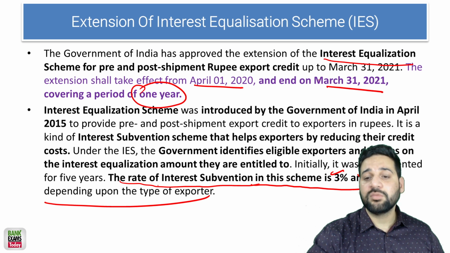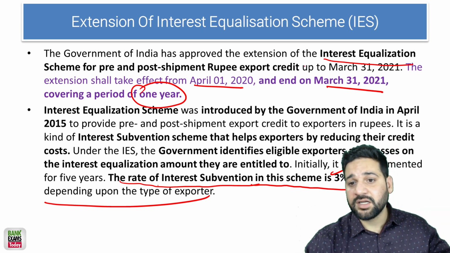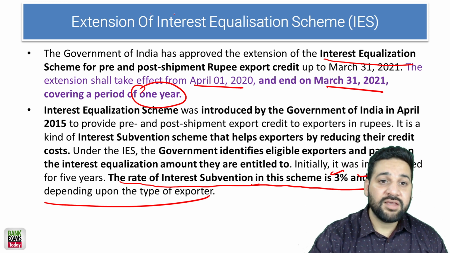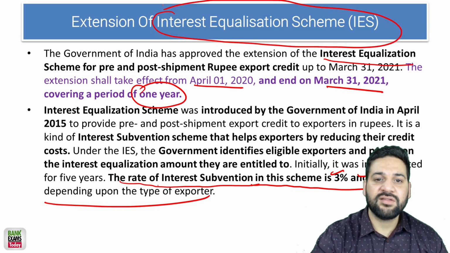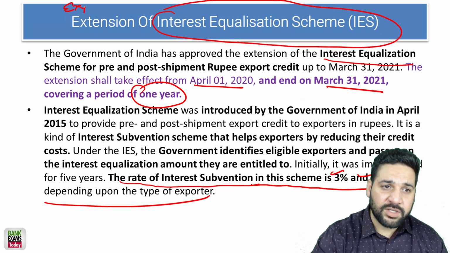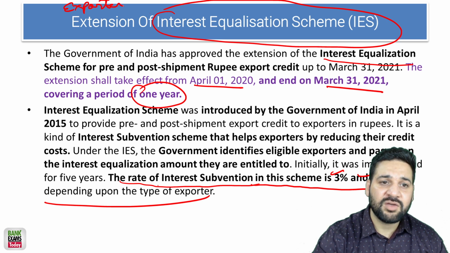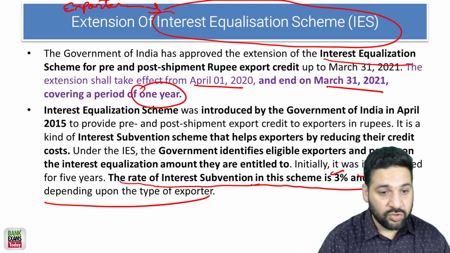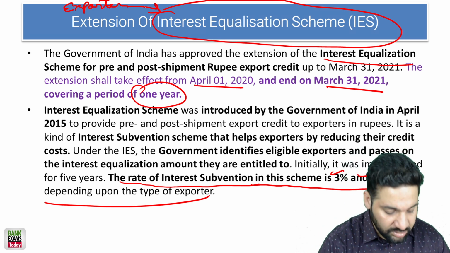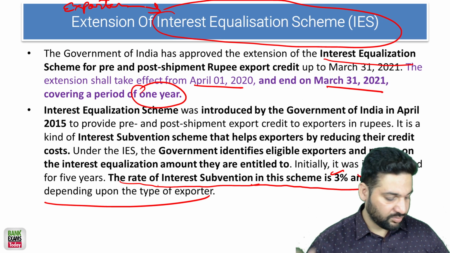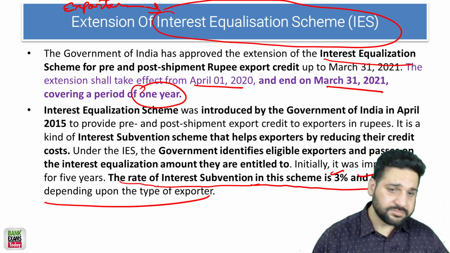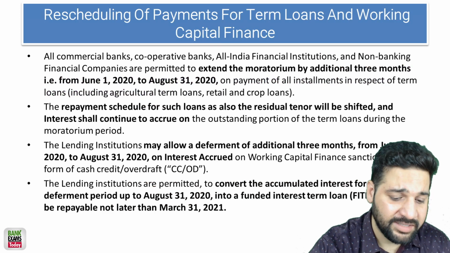It was to end on 31st March, but it has been extended for 1 year. So for exporters, the interest equalization scheme has been extended by 1 year. The goal is to reduce their borrowing cost. Very important point. Let's move on to the next slide.